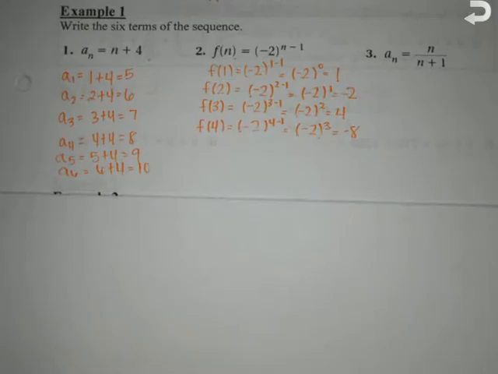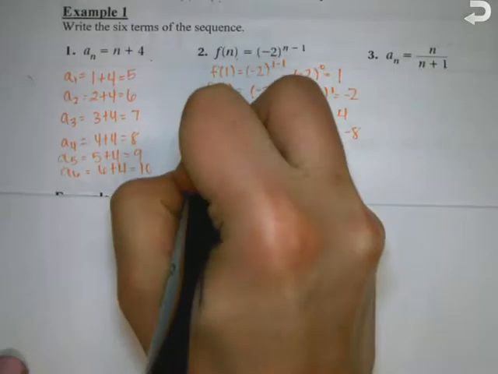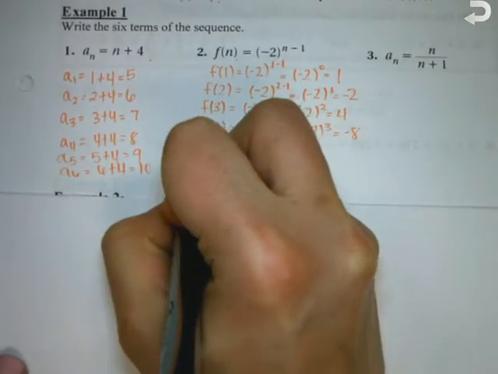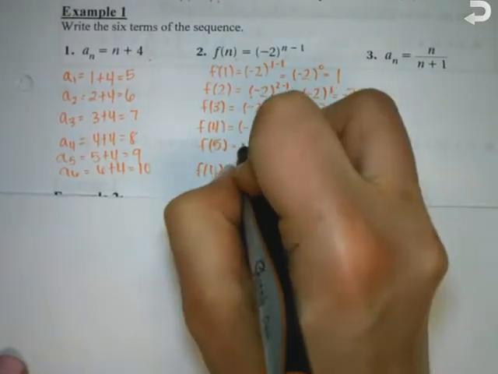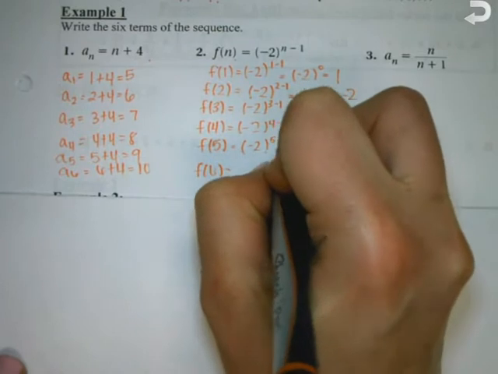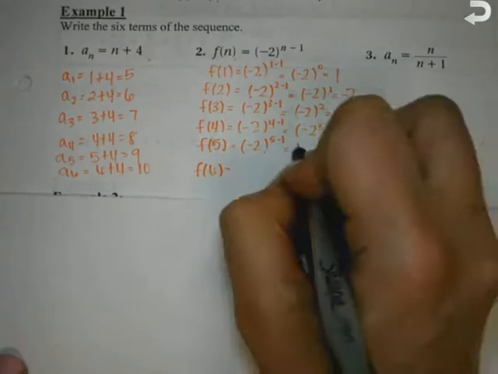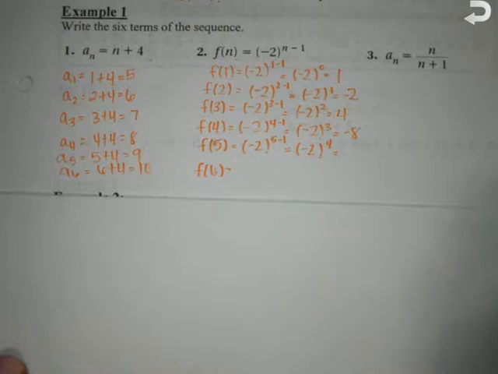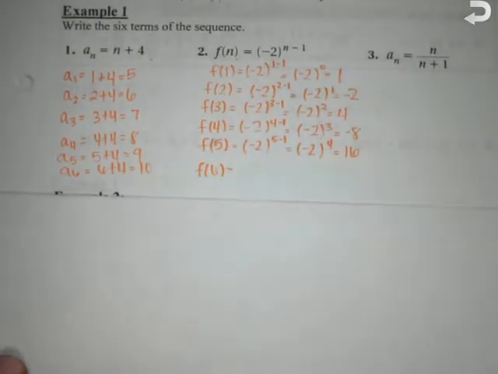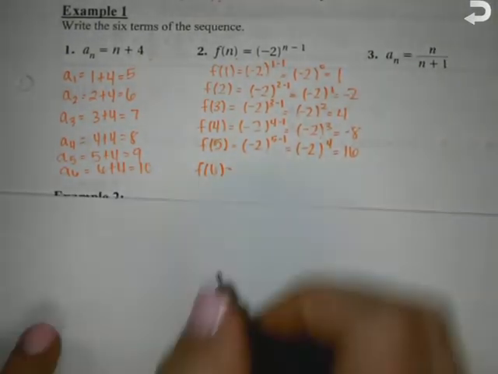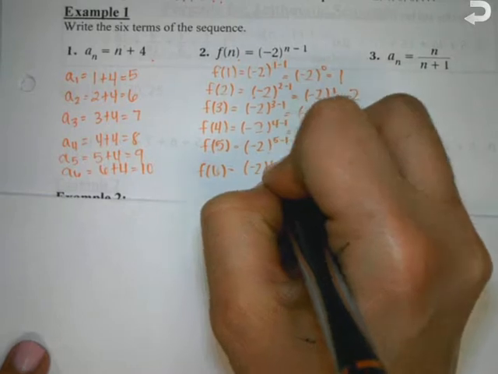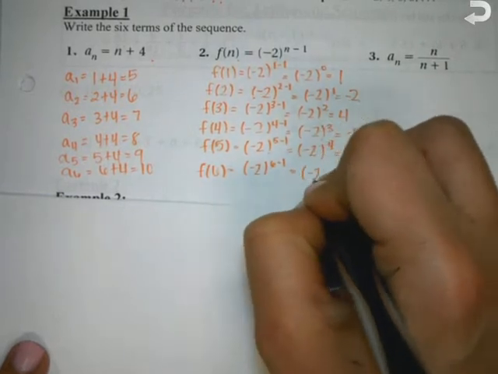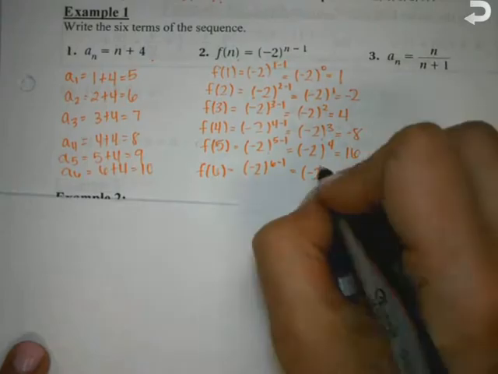F of 5 is negative 2 to the 5 minus 1, negative 2 to the fourth. Negative 2 to the fourth is positive 16. And then the last one, negative 2 to the 6 minus 1, which is negative 2 to the fifth, which is negative 32.